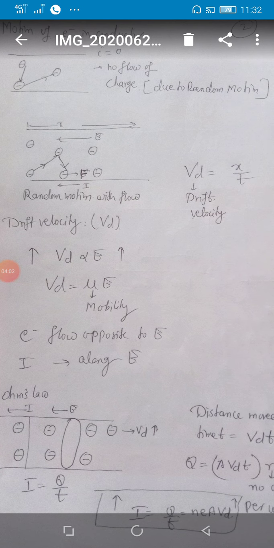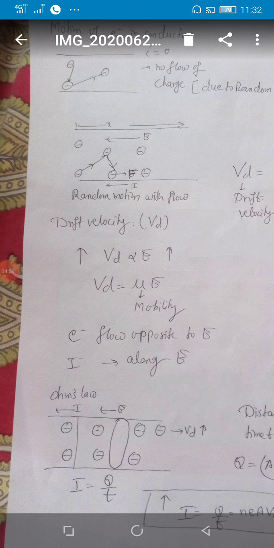So now the word which is used is drift velocity, drift. And this drift velocity is a function of electric field. Student, the more the electric field, the higher the drift velocity. It is the electric field which forces the electrons to move in a particular direction, and drift velocity is proportional to electric field. That is why the formula is Vd = μE. This μ is mobility.